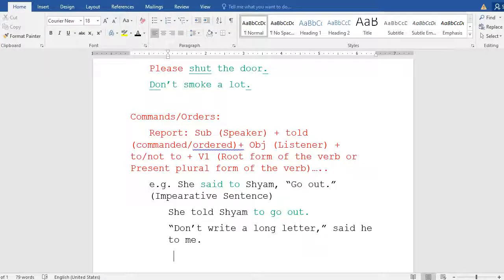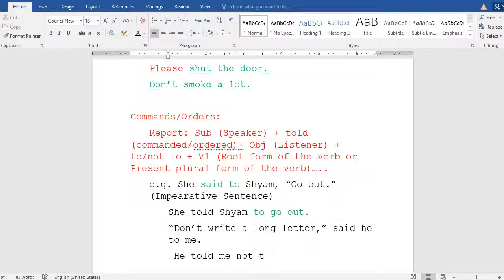Now we will have to go to the structure. What is the structure? Who said it? He. The speaker is he, and now said to is the reporting verb. You have to change it to told, and what is left? He told me. Do you understand what I want to mean? He told me. And now look over here. What is this? Don't here. So we have to change this into negative. What I said, not to.